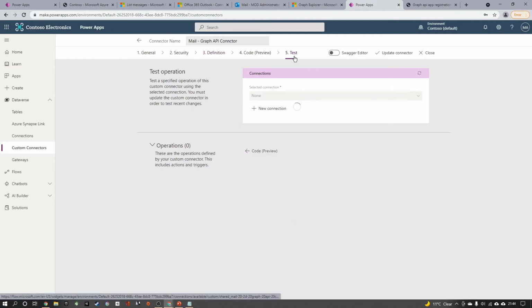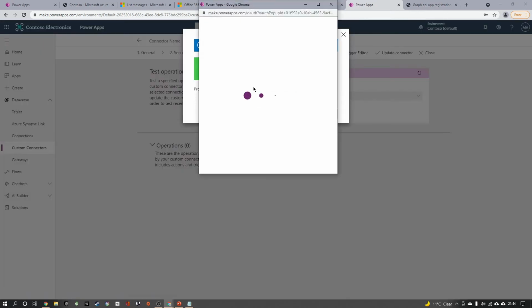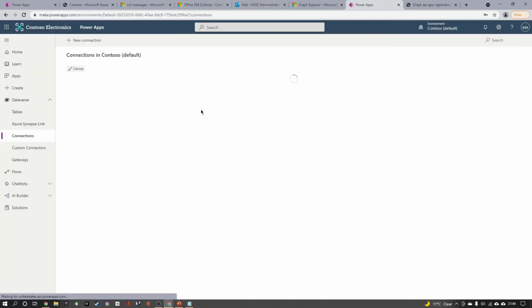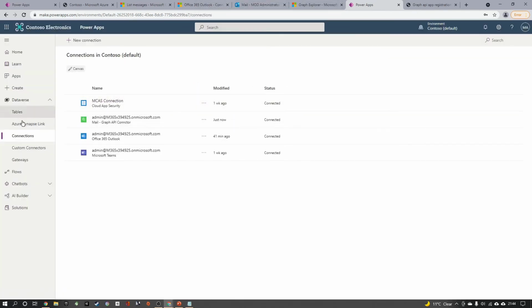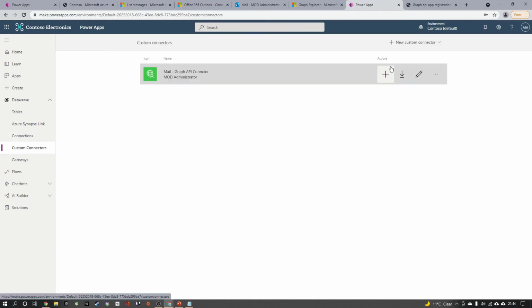So I click on test. I create a new connection for this particular custom connector so I can test it from the custom connector test preview mode. So it has been connected. Now I go to the custom connector to test it.